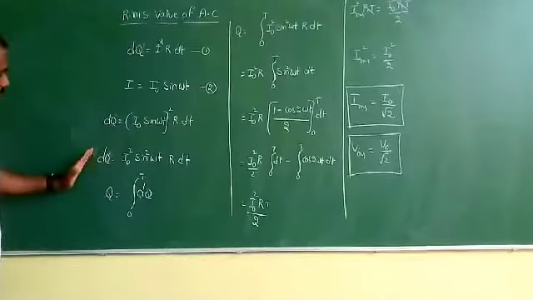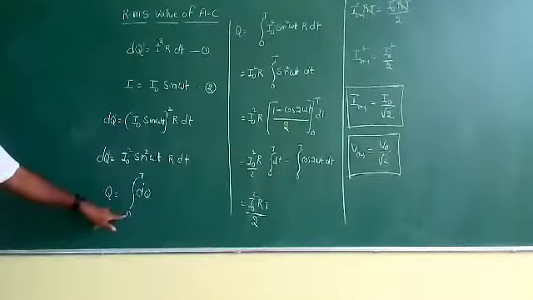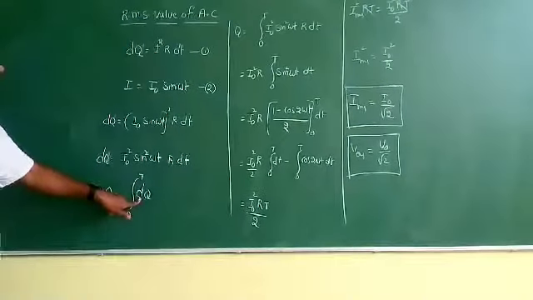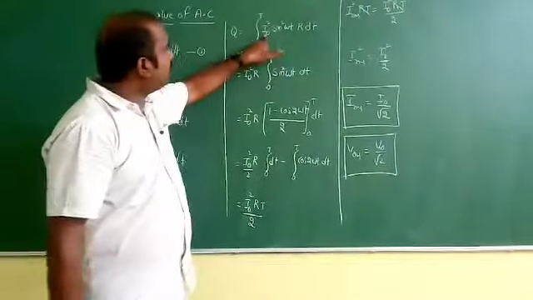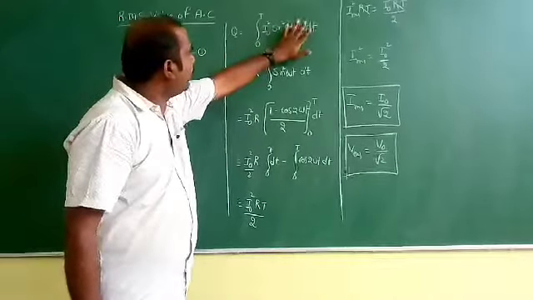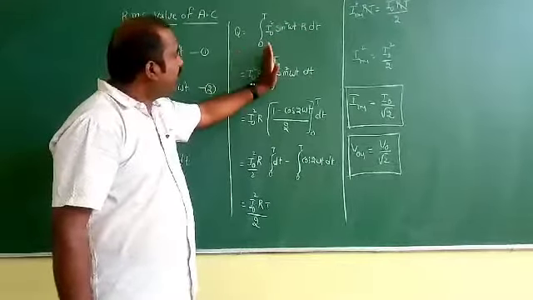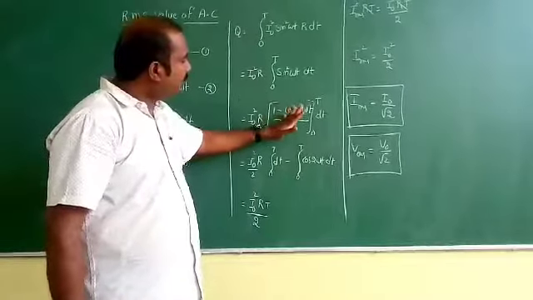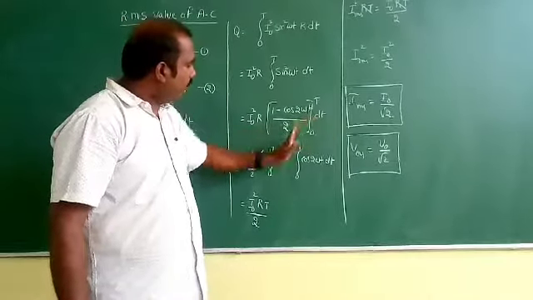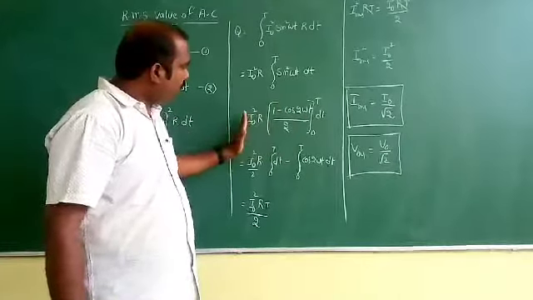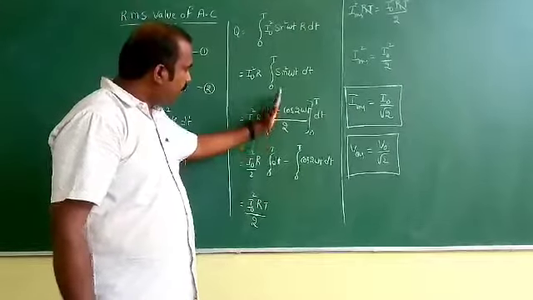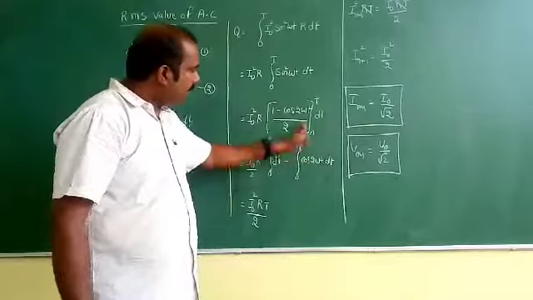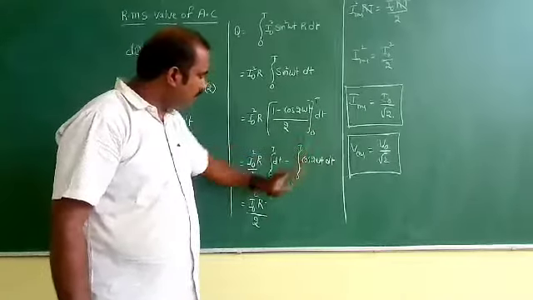Now, the total heat is given by taking the limits 0 to t on dQ. I naught square is taken out, integral sin square omega t into dt. Now here it will be (1 minus cos 2 omega t) by 2, and the 2 is taken out, I naught square by 2, 1 into dt minus the rest of the term, and this term becomes 0.